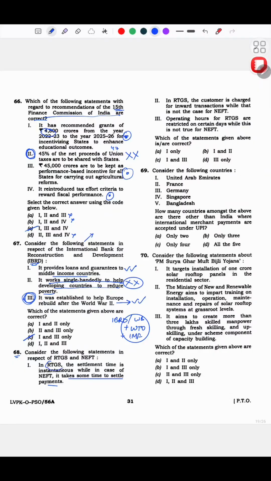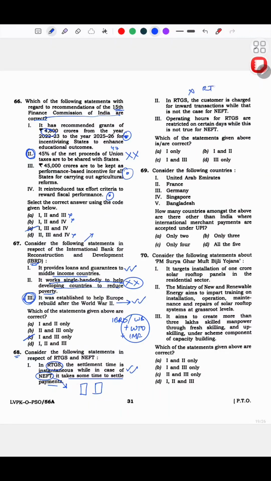Okay, RTGS is real time gross settlement, NEFT is National Electronic Funds Transfer. ये correct है statement. Okay, settlement in RTGS is immediate. NEFT happens in tranches, मतलब it happens in blocks. तो ये correct है. RTGS customer is charged for inward transactions, while that is not the case for NEFT.